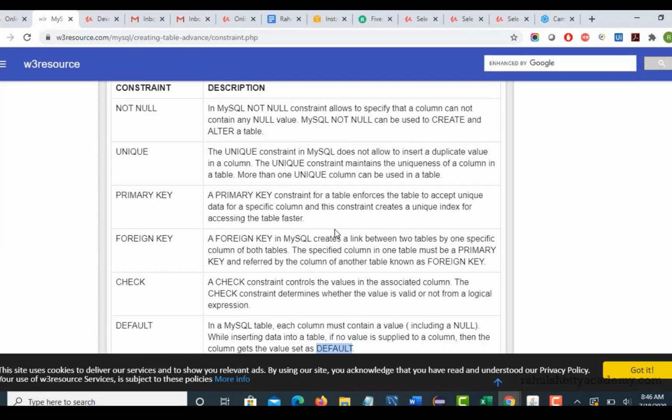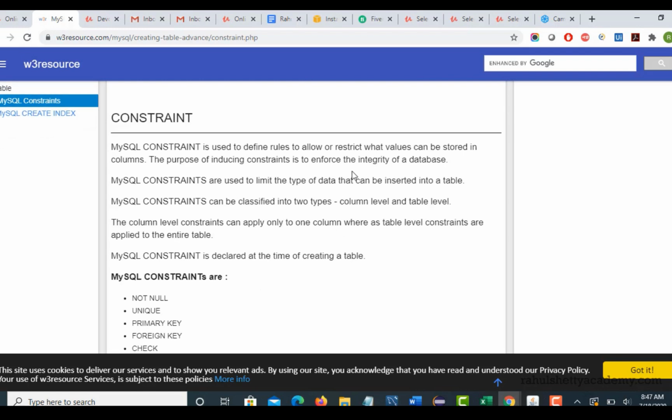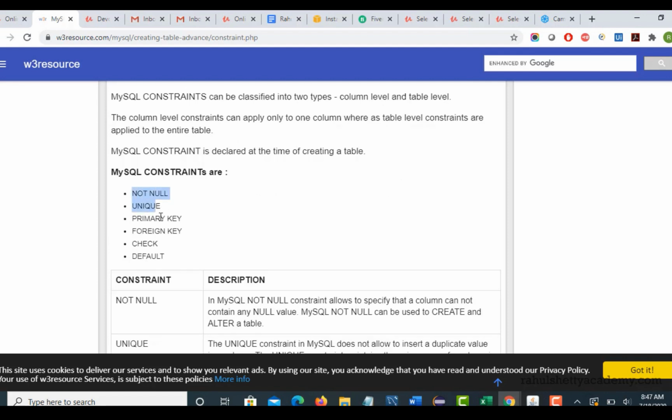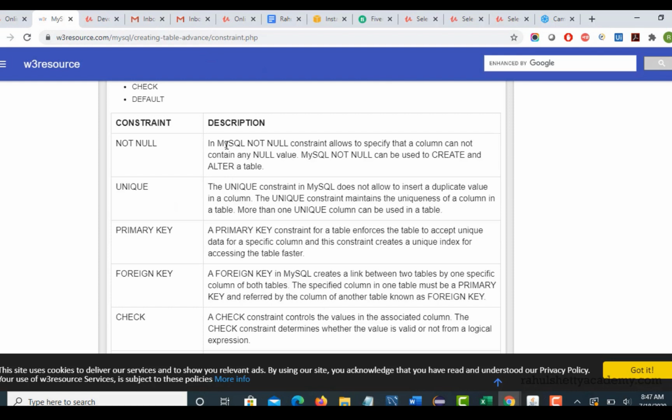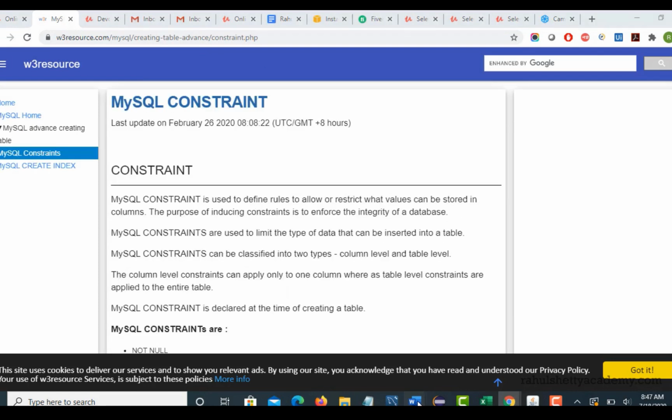So these are the different constraints available, and they will help you to set and enforce some integrity rules for your database. Okay, I request you to remember this, so that if someone asks you what are the different SQL constraints, you should be able to tell all of them and explain the purpose of these constraints as well. So this is the best link. You can visit this link and go through all these descriptions so that you can get some picture of this.